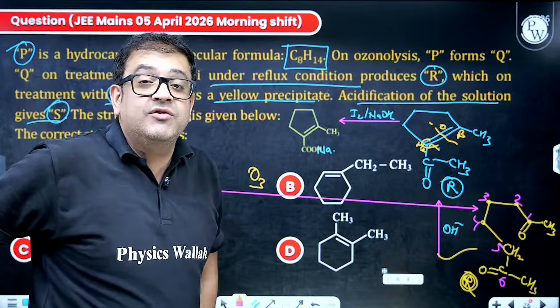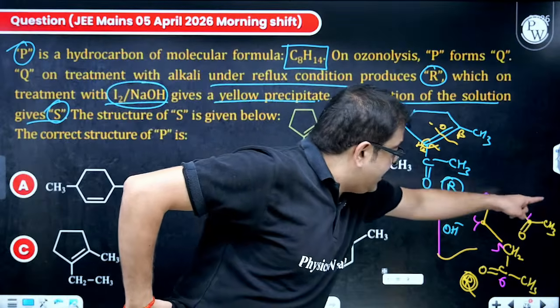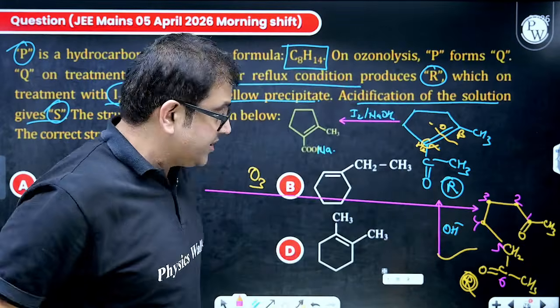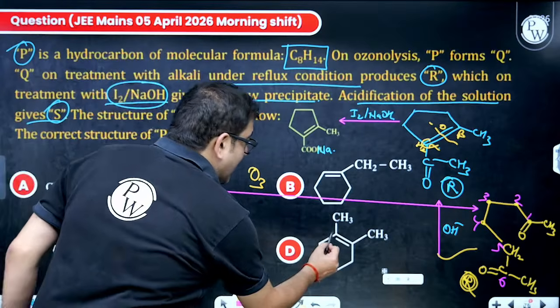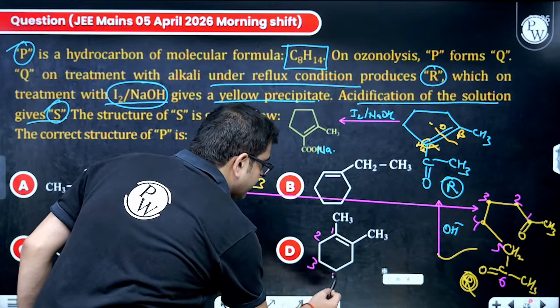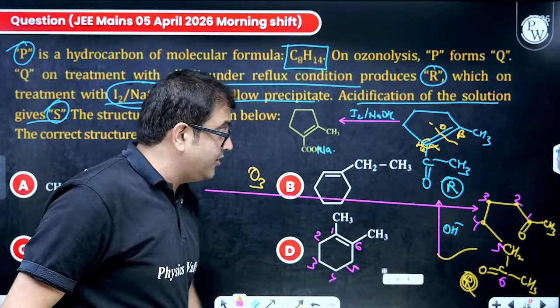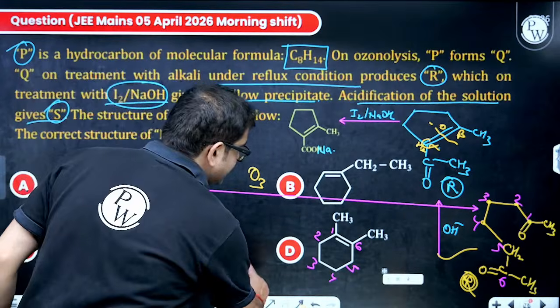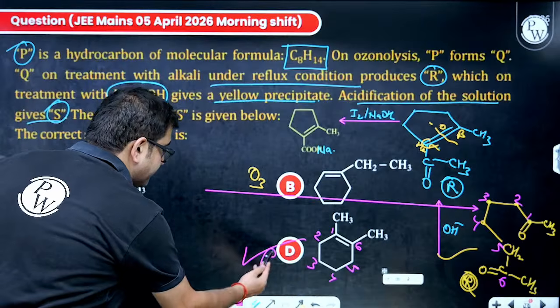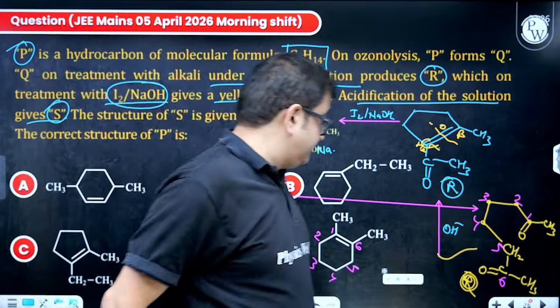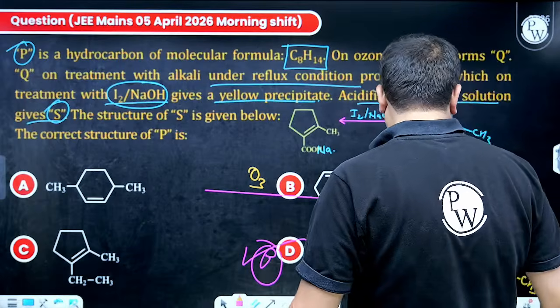So 1 and 6 will meet, sir. And 1 and 6 also have a methyl group, sir. No other group. That means, sir, this is my answer. This is my P. Beautiful question.